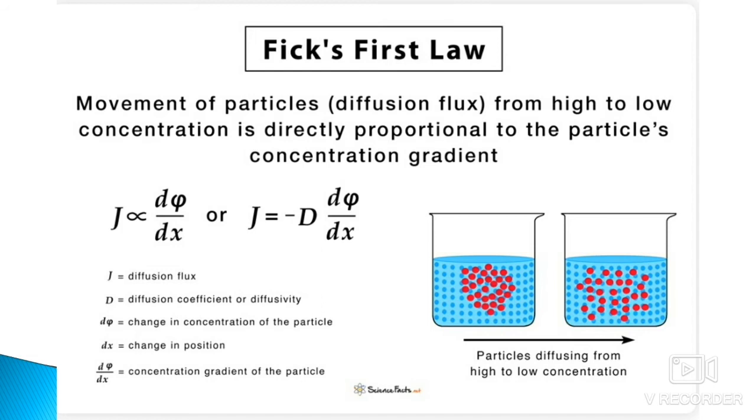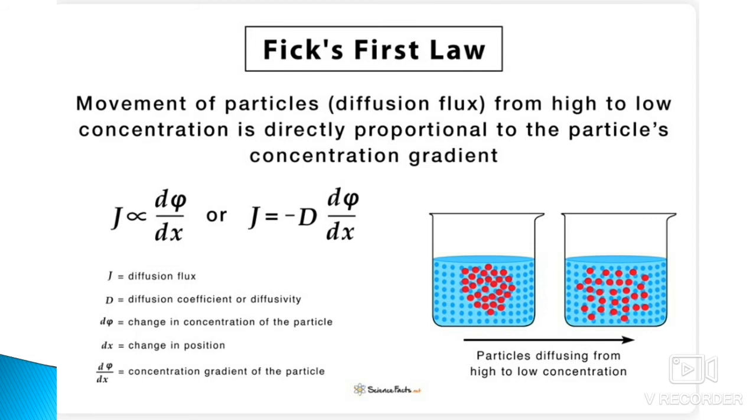In mathematical form, J is known as the diffusion flux, and capital D is the diffusion coefficient or diffusivity. d psi is the change in the normal concentration of the particles, and dx is the change in the position. d psi by dx is the concentration gradient of the particle.